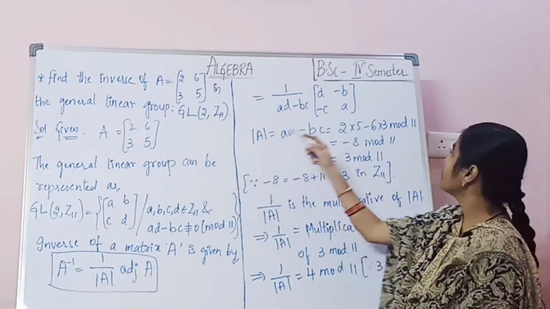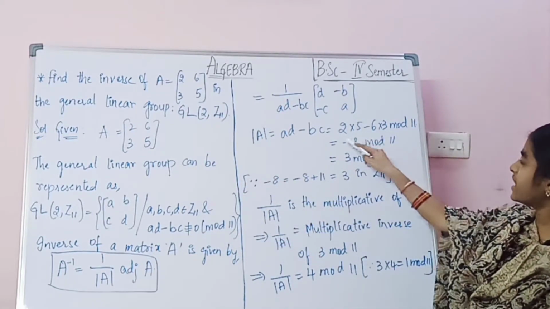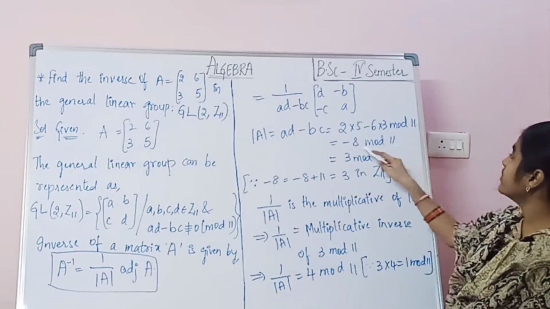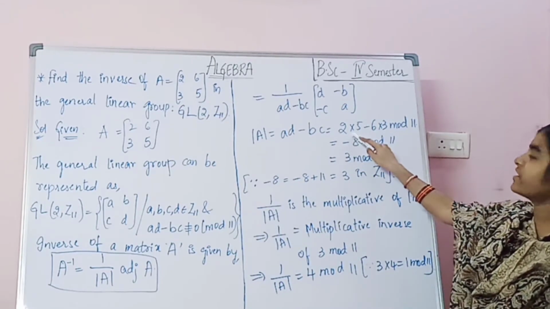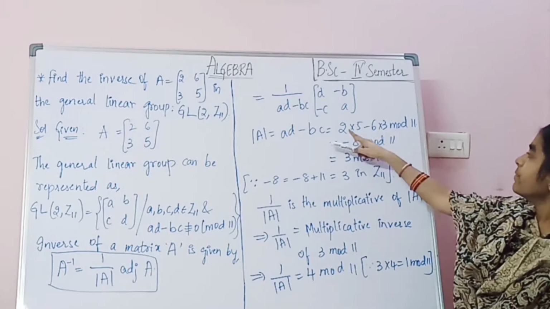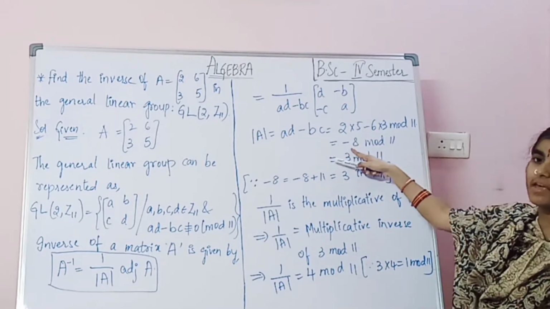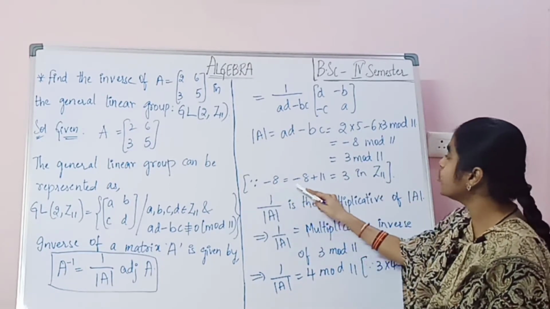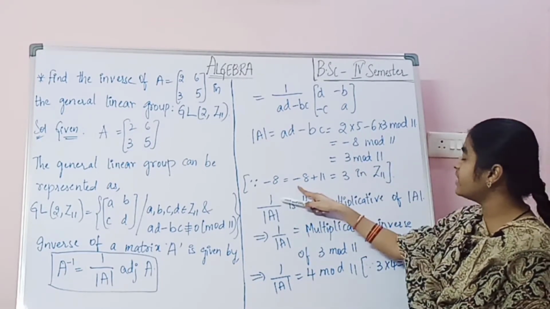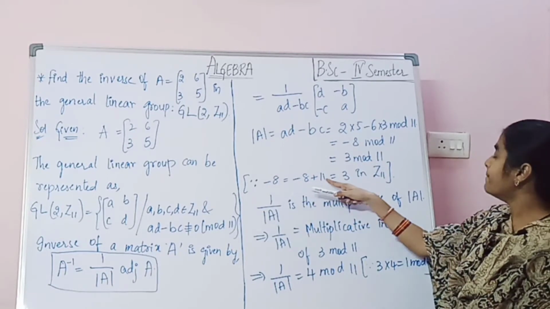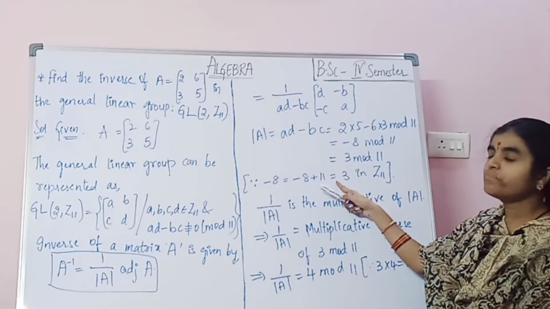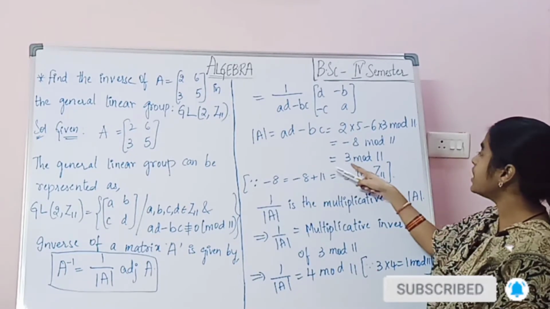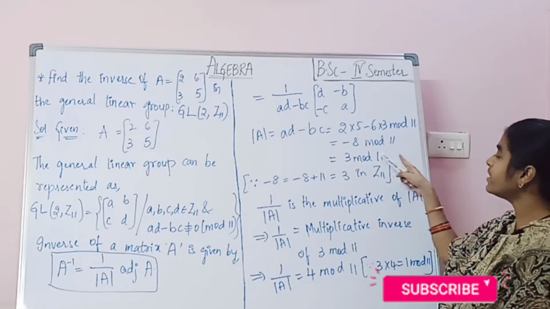What is C? 3. So as it is given here, mod 11, we are taking 2 into 5 minus 6 into 3 mod 11, which equals 2 5s are 10 minus 3 6s are 18. 10 minus 18, so minus 8 mod 11. So here minus 8 equals minus 8 plus 11, which means 3 in Z11. So determinant A equals 3 mod 11.